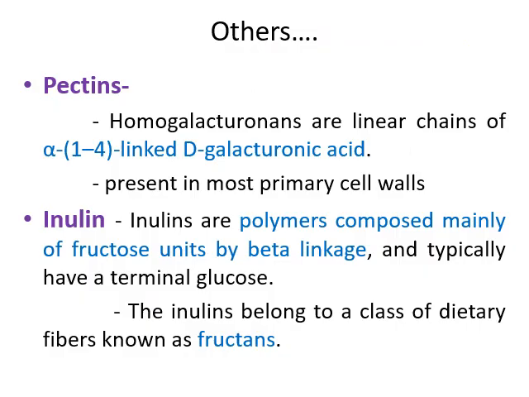And other homopolysaccharides are pectins. Pectins are actually homogalacturonans. That means galacturonic acid repeated units linked together are known as homogalacturonans, linear chains of D-galacturonic acid which are linked by alpha-1,4 linkage, present in primary cell walls. Another homopolysaccharide is inulin. Inulin is a polymer of fructose. It is composed mainly of fructose units by beta linkage and typically has a terminal glucose. Inulin belongs to a class of dietary fiber known as fructans.